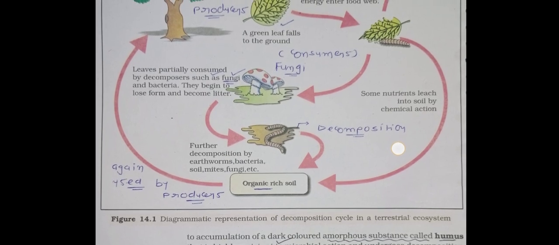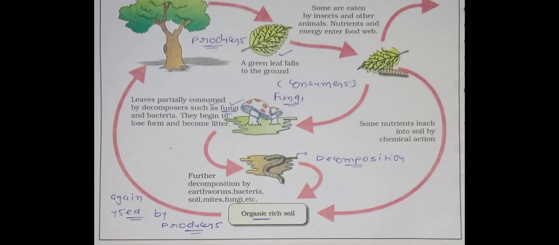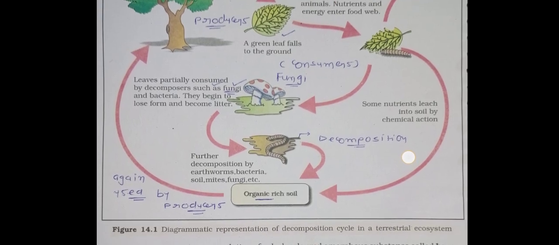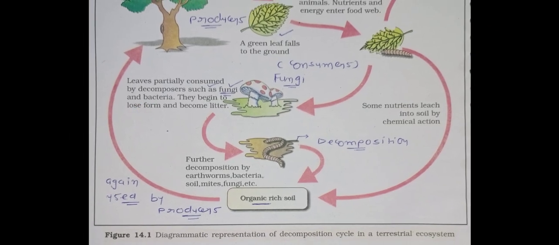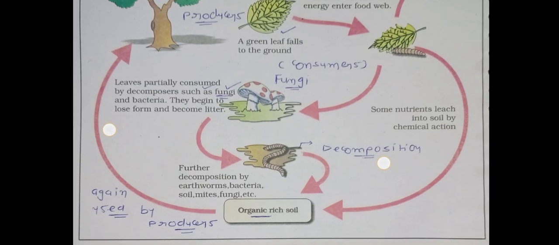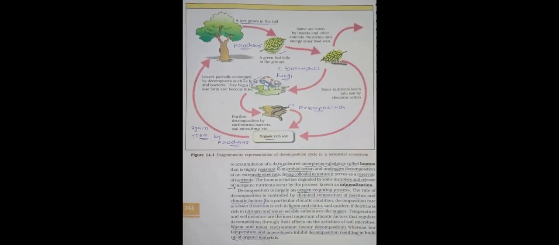Okay, now see here we have diagram number 14.1. Just see producers, consumers and decomposers. From producers, energy will be utilized by consumers, and from consumers, energy will be utilized by decomposers, and at last organic rich soil will be formed. An important thing is that it will again be used by the producer. So it's all about this diagram. You will remember this diagram.